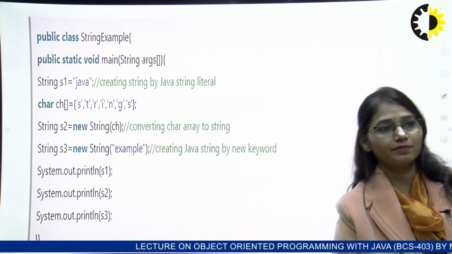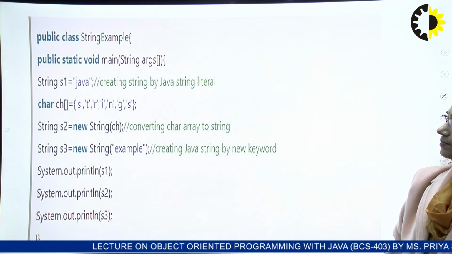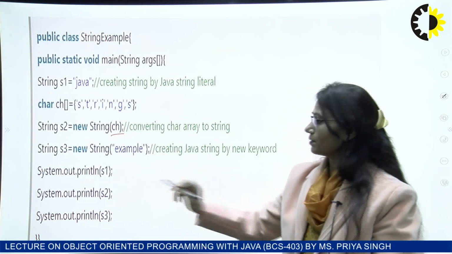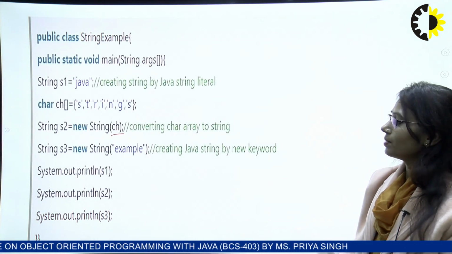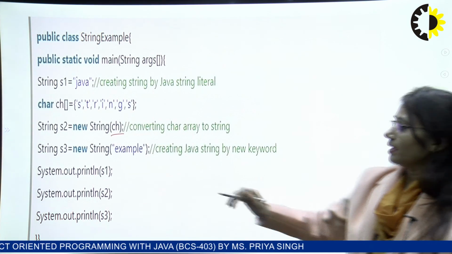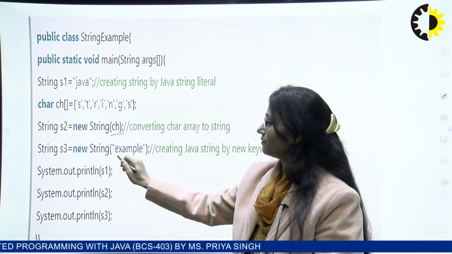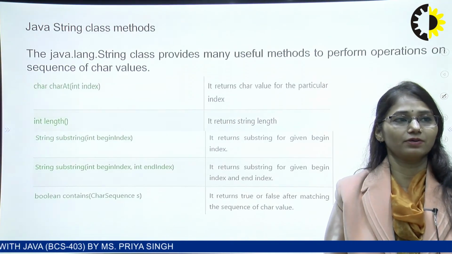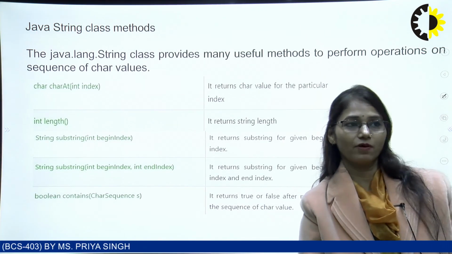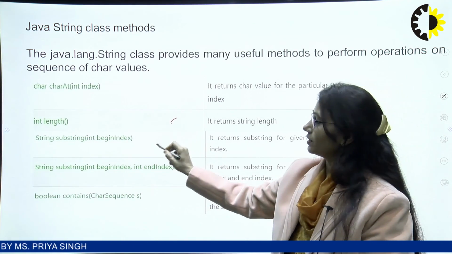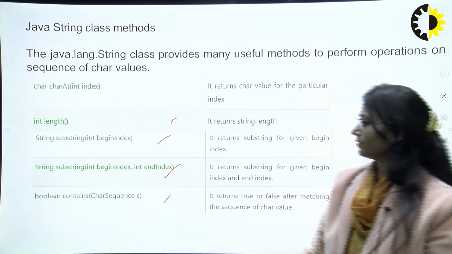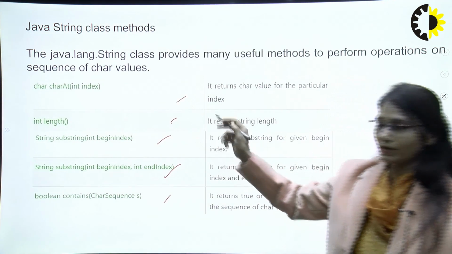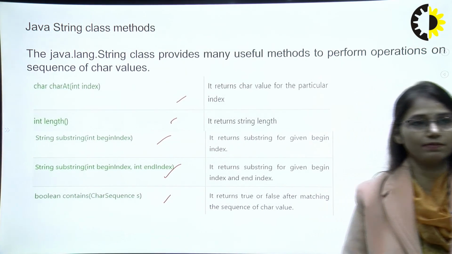In this particular program they have created S2 and S3, and basically S2 and S3 will be working with a string. We can put various operations on it and print S1 and S2 inside of this. In S2 we have put this string value, and in S3 we have given this example. So we have initialized and put a value inside this program. A number of operations we can perform on it, such as int length, string substring, boolean contains. It is going to work with the string values you have created in your program.